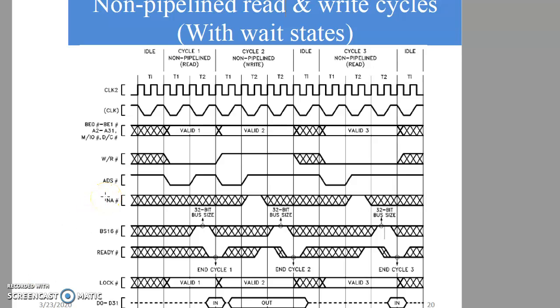So we saw non-pipeline read and write cycle without wait state, non-pipeline read and write cycle with wait state. So these are the different types of non-pipeline timing diagrams. Similarly, we'll study in the next session pipeline timing diagrams, where we'll be using the NA bar to indicate that it's a pipeline timing diagram.